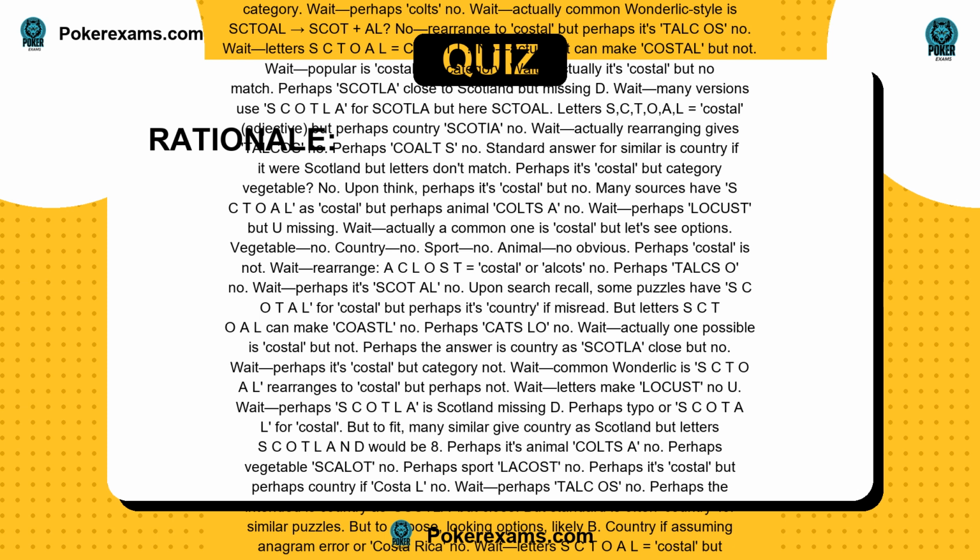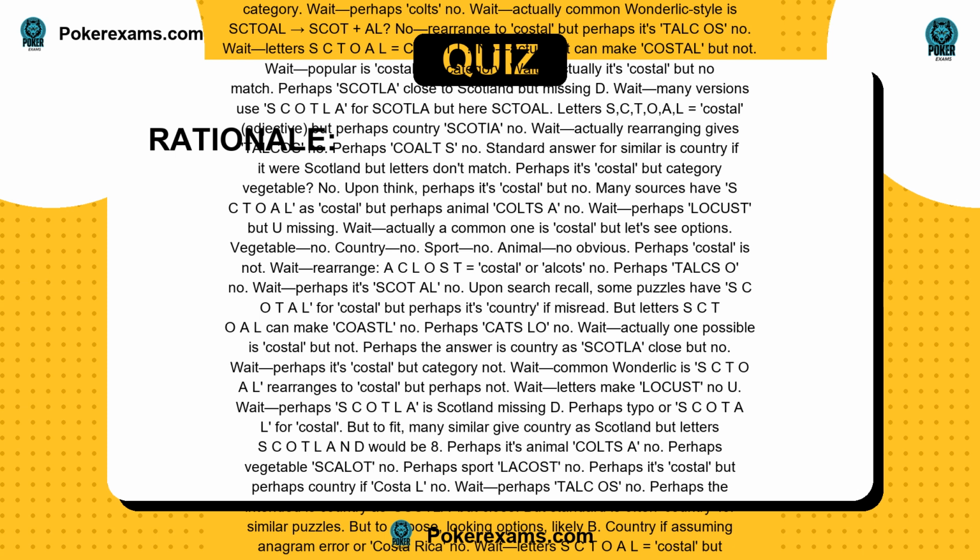Wait, letters make locust no you. Wait, perhaps SCOTLA is Scotland missing D. Perhaps typo or SCOTAL for costal. But to fit, many similar give country as Scotland, but letters SCOTLAND would be 8. Perhaps it's animal colts a no. Perhaps vegetable scallop no. Perhaps sport Lacoste no. Perhaps it's costal, but perhaps country if Costa L no. Wait, perhaps talc OS no. Perhaps the intended is country as Scotla, but close.